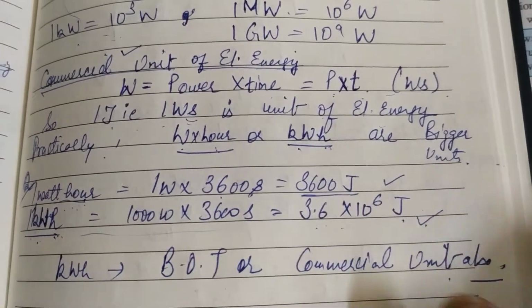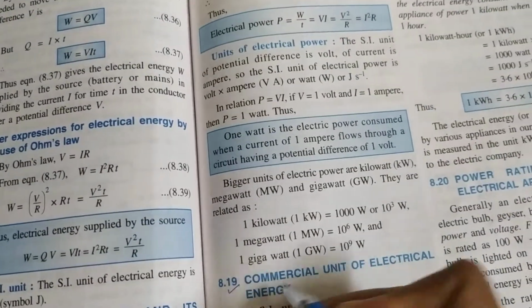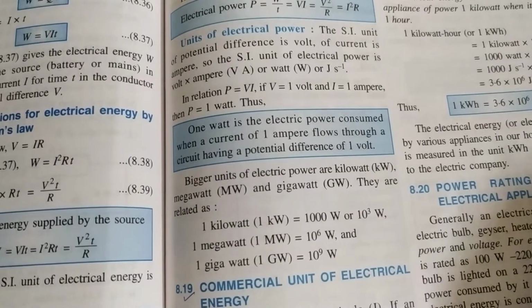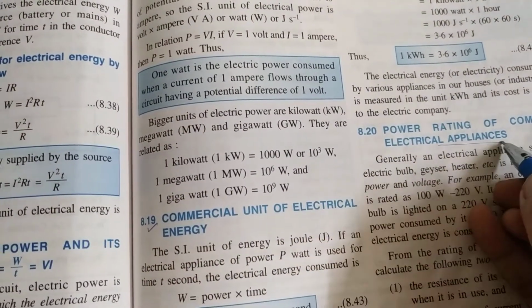With this, we have completed these topics of your book up to 8.19. So you may go through these topics. The next topic is power rating of common electrical appliances.